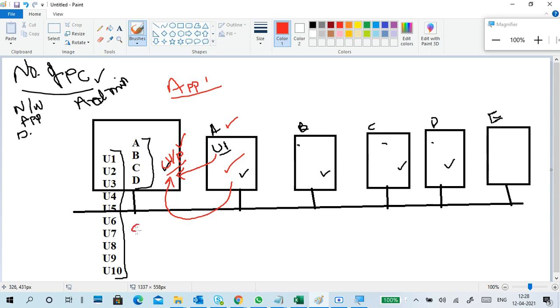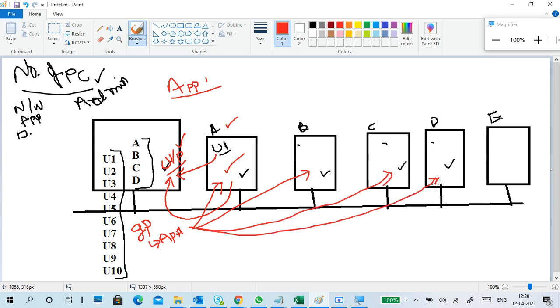So in the server, I will create a group policy. Remember, I create a group policy. In the group policy, I will tell it to deploy this particular application, some application, whatever it is. So what I do, I'm deploying the application from the server only. I'm deploying the application to all the computers from the server only, through the network. I am able to deploy an application.